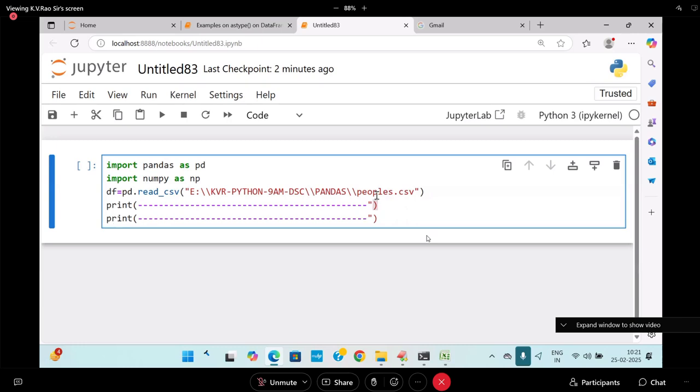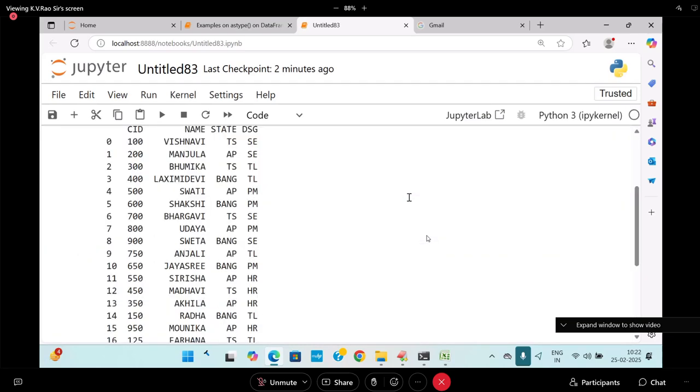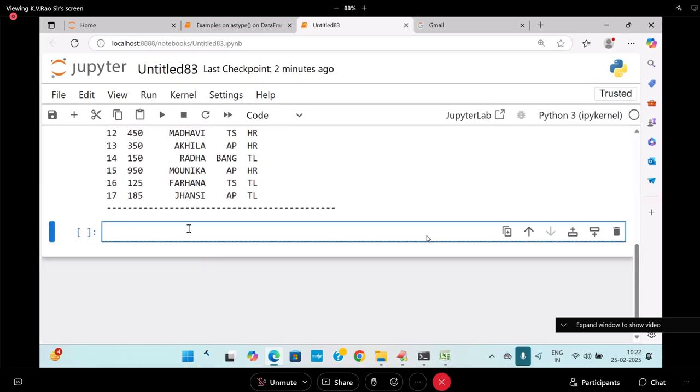So print of df. Now I'm getting all these values. Now get state wise data from the data frame. How do you get the state wise data? Apply group by.